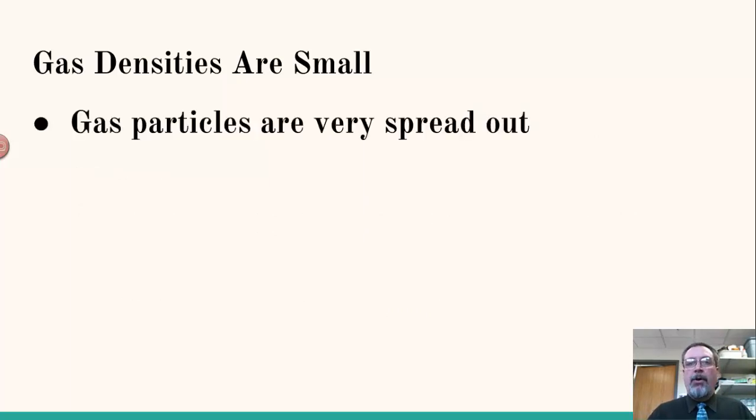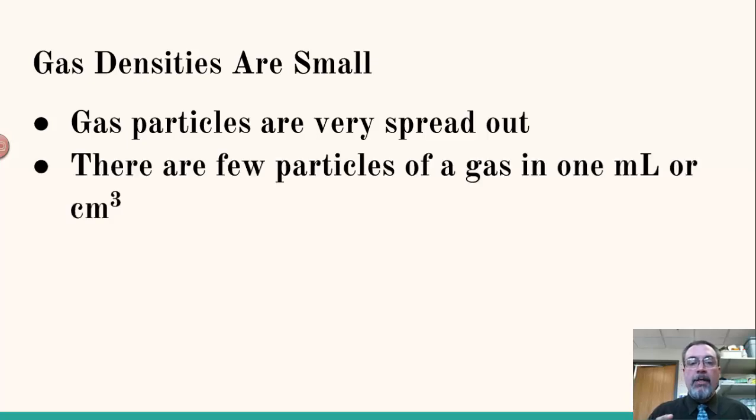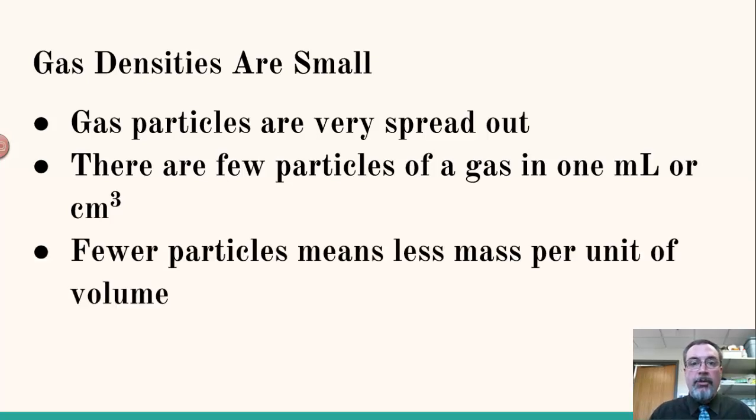The other thing we need to remember about gas densities is that they're very small, okay? Why are they small? Well, gas particles are very spread out. They're not like a solid where they're all packed together, or even a liquid, where they get to move, but they're close together. Gas particles are zooming around like crazy. They're all over the place, and they're very far apart, right? So that means that if we take a milliliter of gas or a cubic centimeter of gas, there's not a whole lot of particles in there. And since particles themselves are really small, they don't weigh very much. And so the fewer particles means that there's less mass per unit of volume. Okay, so gas densities are very small.